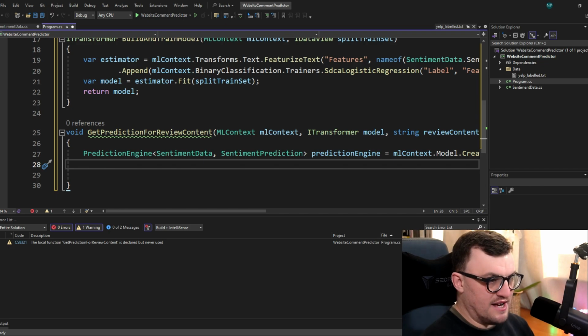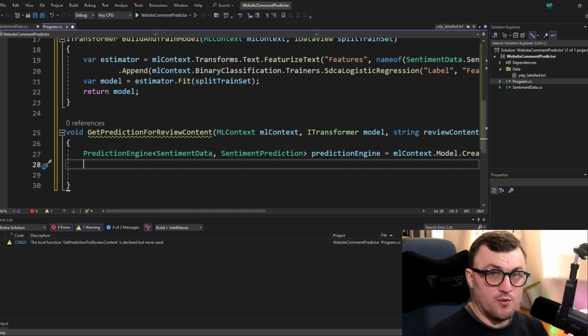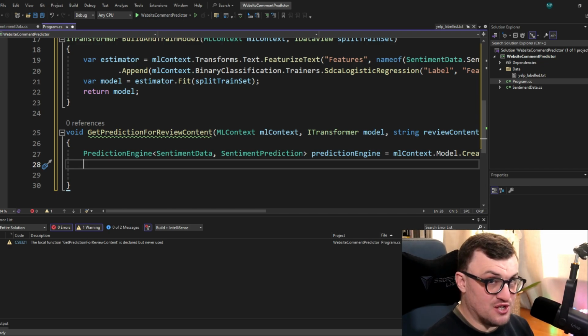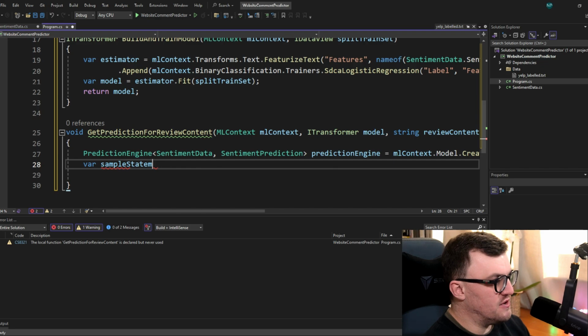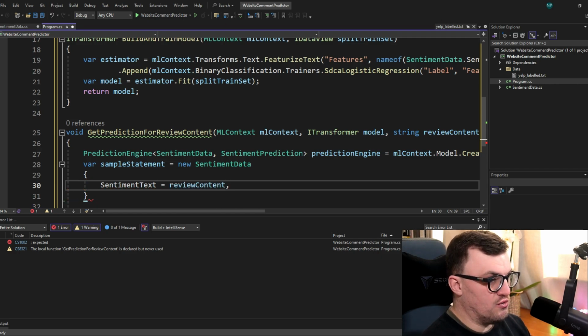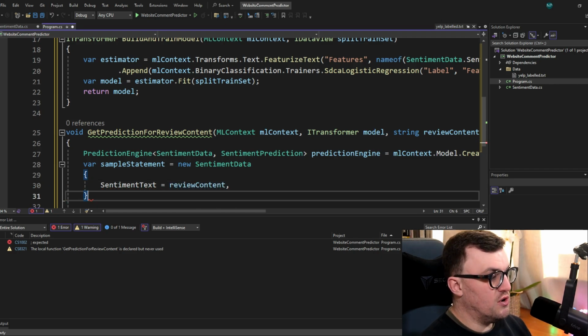In order to pass in the string that we're testing with, it could be a line of text that said, my soup was cold, or there was a hair in my sandwich, we need to create a type of SentimentData because that's the source. So sampleStatement equals new SentimentData, and the SentimentText is equal to reviewContent, which is what we've passed in for this method.